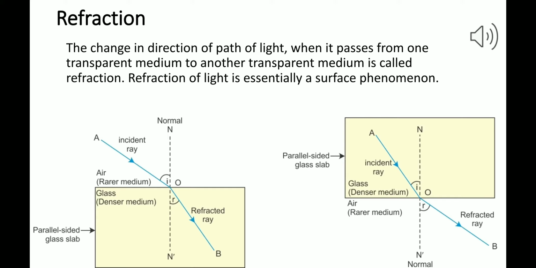Refraction of light is essentially a surface phenomenon. So it is a surface phenomenon. Wherever the two mediums separate and the light travels from one medium to another medium, refraction occurs.